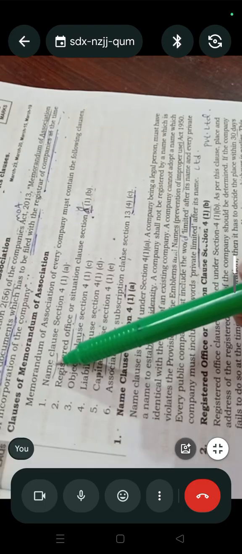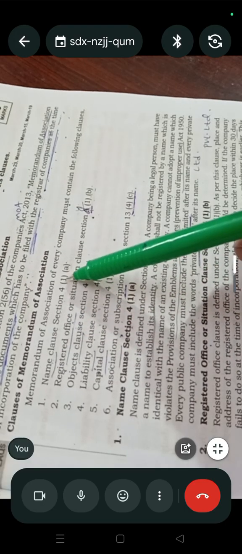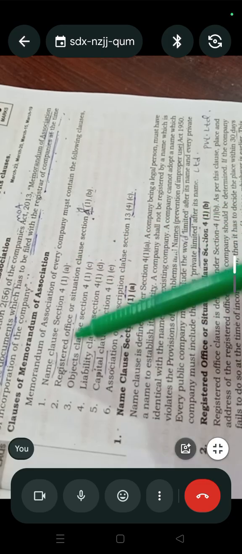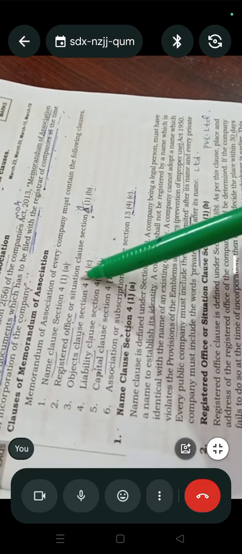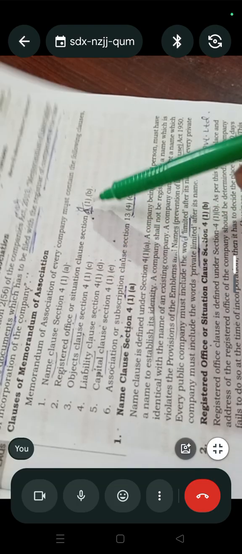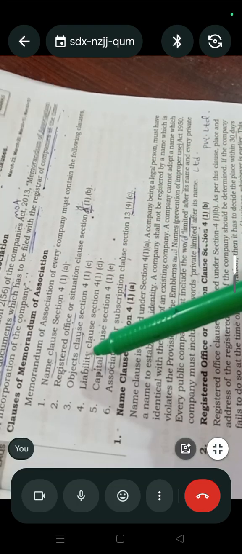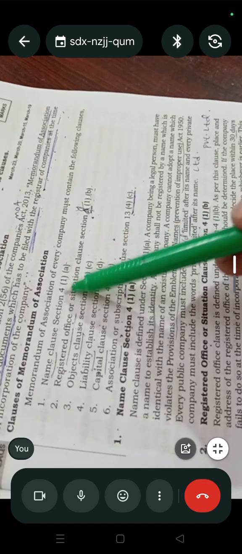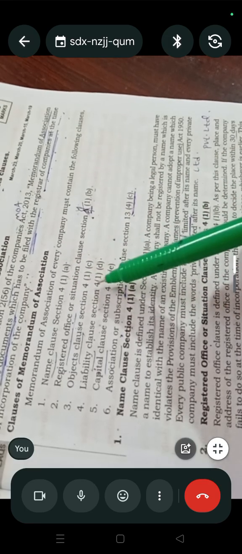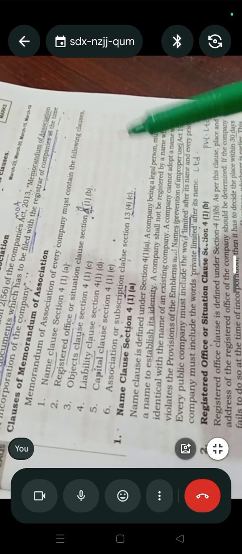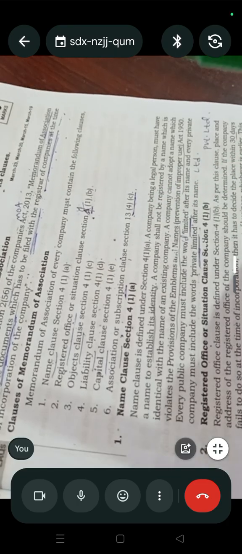First one is the name clause, Section 4(1)(a). Registered office or situation clause, Section 4(1)(b). Simply, you can remember like this: 4(1)(a), 4(1)(b), 4(1)(c), 4(1)(d), 4(1)(e), and 13.4C.